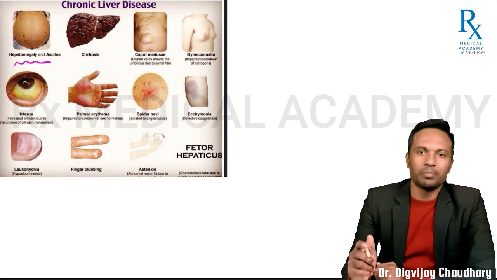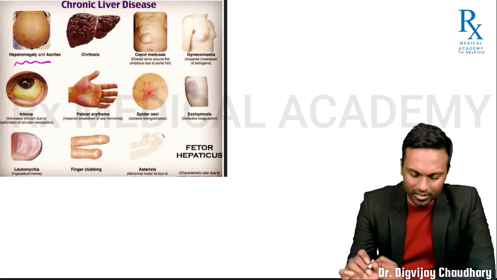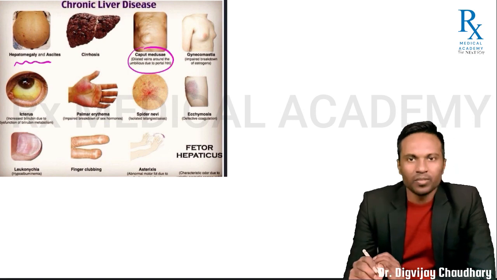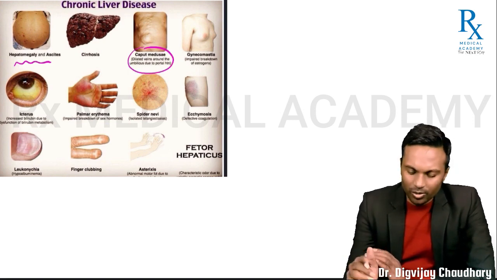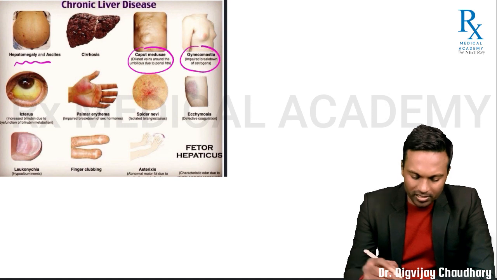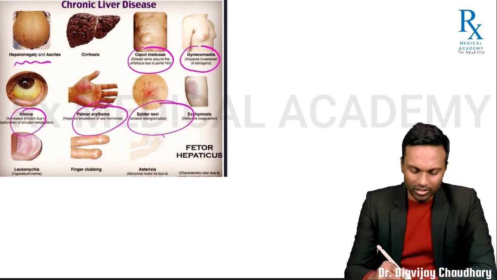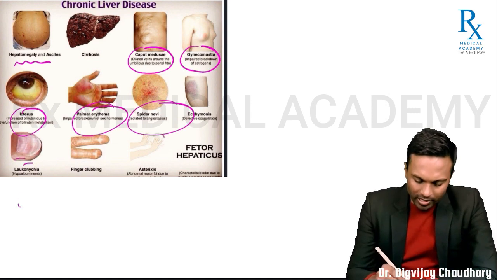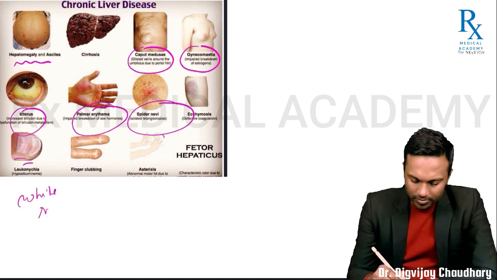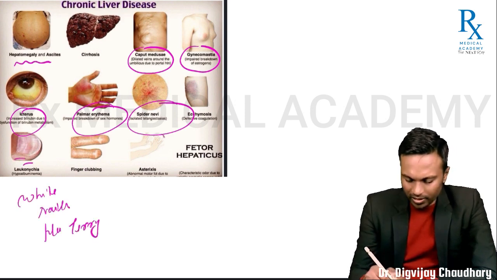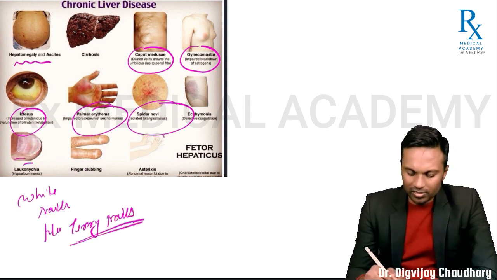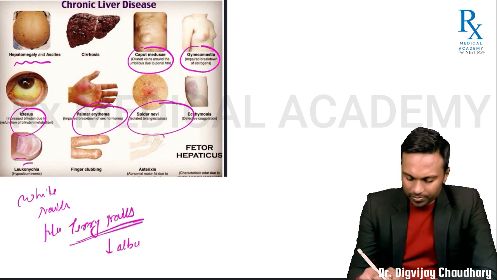Okay, so hepatomegaly might be absent in later cases. Caput medusae, prominent veins around umbilicus, gynecomastia, icterus, palmar erythema, spider nevi. Here you have leukonychia. Leukonychia means white nails, also known as terry nails. Okay, this is due to decreased albumin.